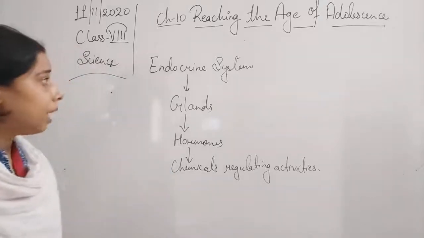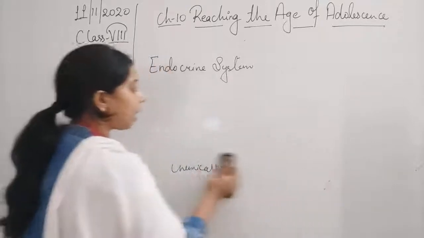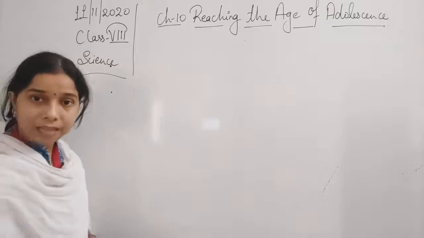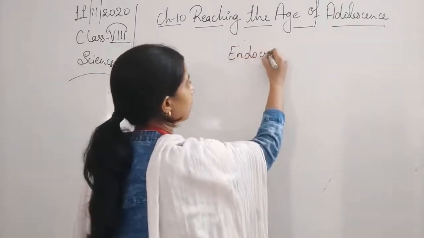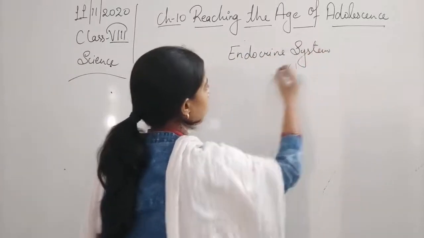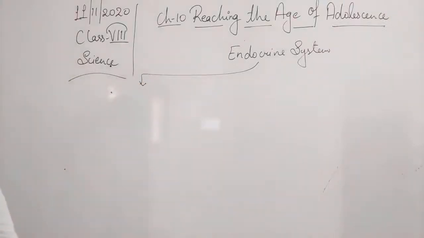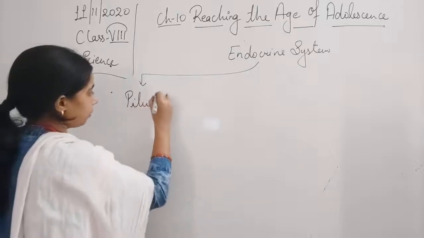Now we have seen that in the endocrine system, various glands are present. So what are the various glands present in the endocrine system? Let us write it. The endocrine system includes, the first gland is the pituitary gland.